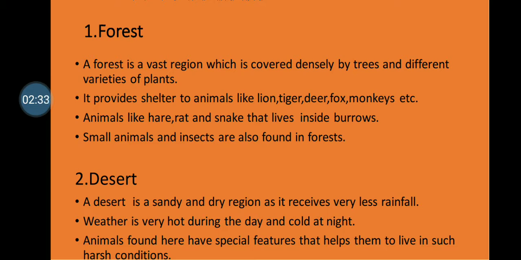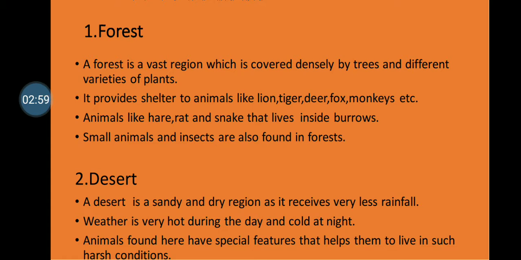The forest is a place where we can find many plants and varieties of trees which are very big and dense. So the forest becomes the home for all the wild animals, reptiles, and insects. The forest provides shelter for these animals, and hence the forest is the habitat for wild animals.